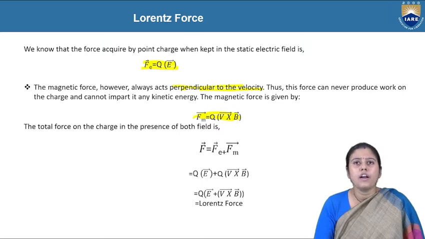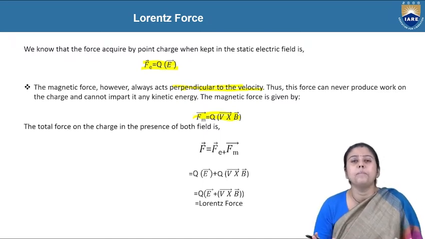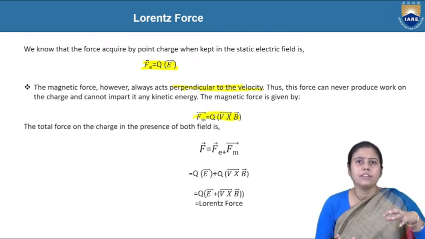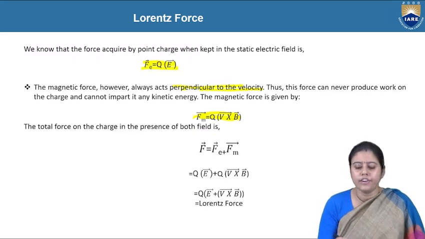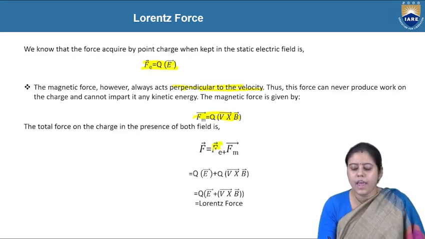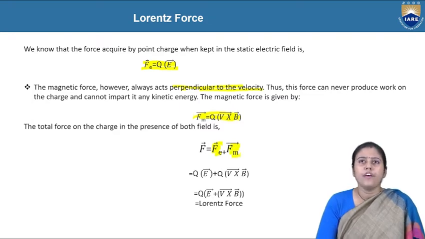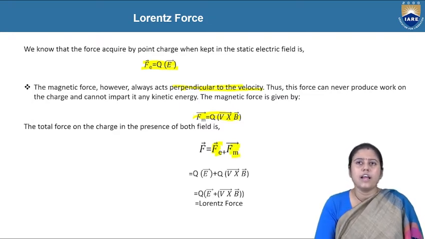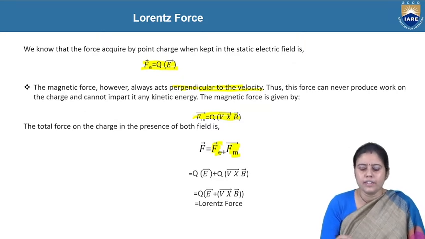Now, if we want to do the total force, what is the total force? If we think about an electromagnetic field, half is electric field and half is magnetic field. So total force is Fe plus Fm, where Fe is the electric force and Fm is the magnetic force.